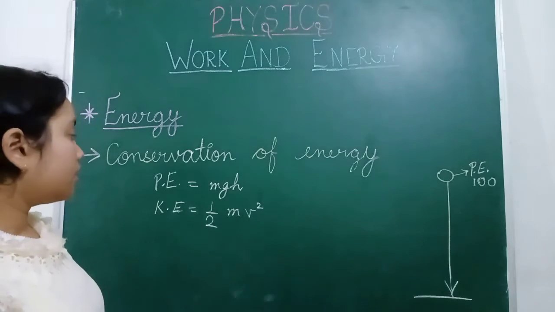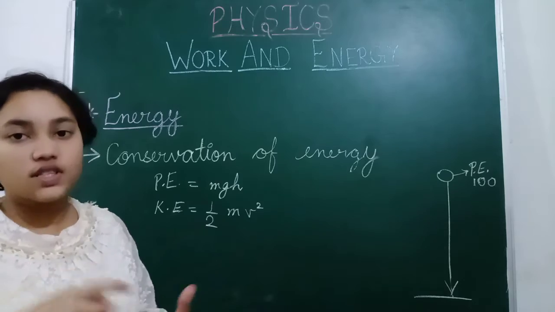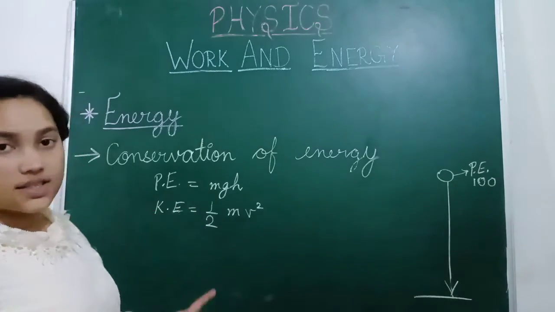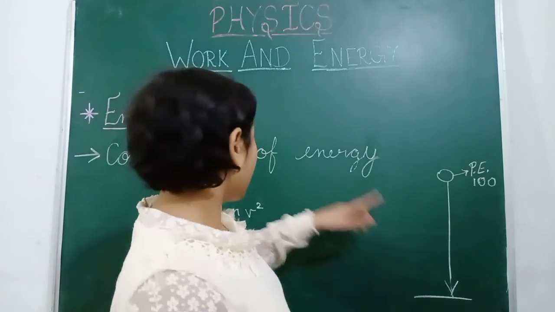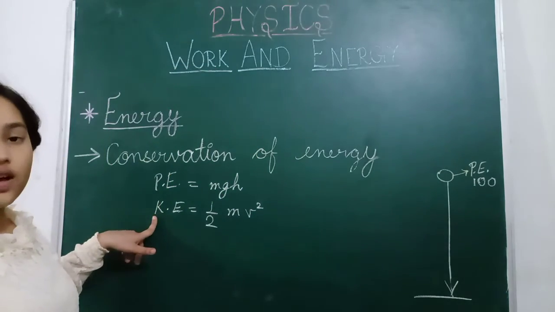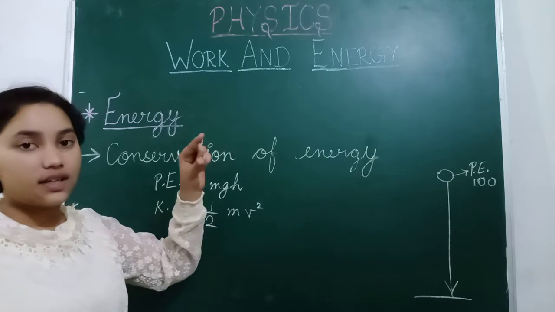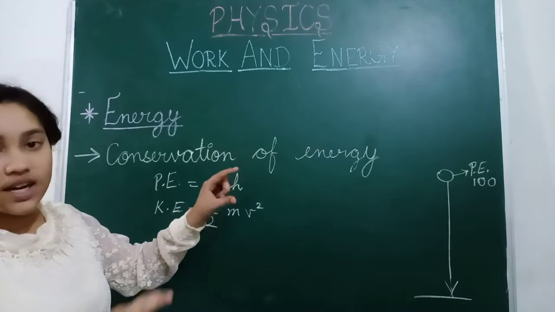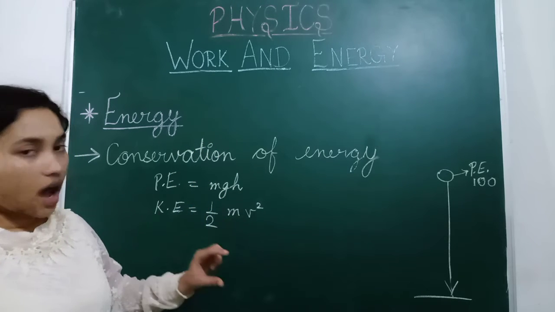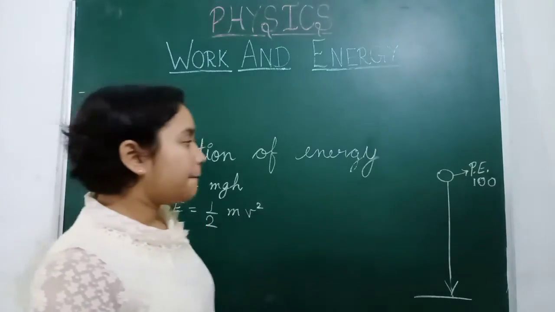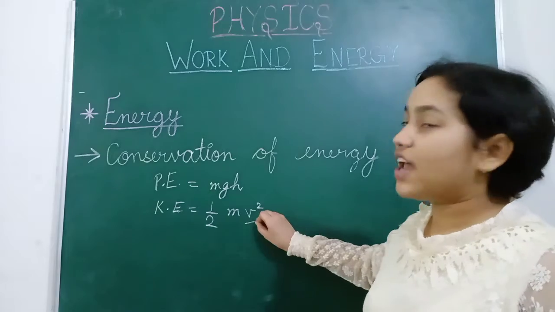If we have a look here, when potential and kinetic energy are summed together, their sum will always be 100 at each point. When it is moving down more and more, kinetic energy will increase. Why?